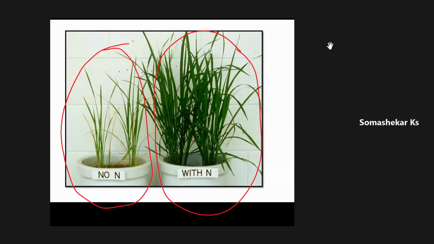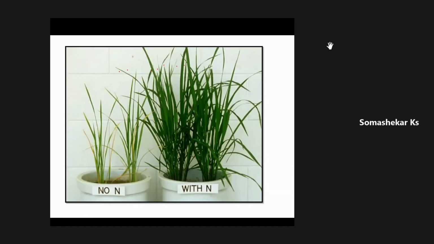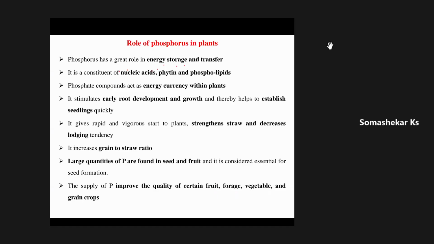No single leaf in the plant shows a yellowish color in the nitrogen treatment. Whereas in the treatment without nitrogen application, plant growth is very much stunted, and all the lower leaves are completely devoid of chlorophyll pigment, with development of xanthophyll, that is yellow pigment. The crop growth and development is affected entirely. This is all about the deficiency symptoms of nitrogen.